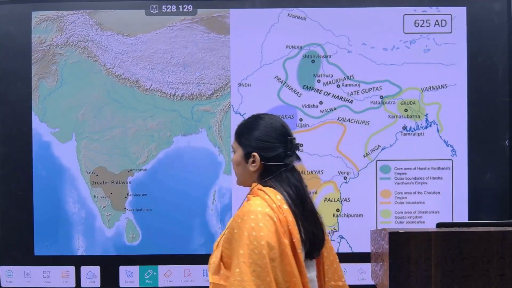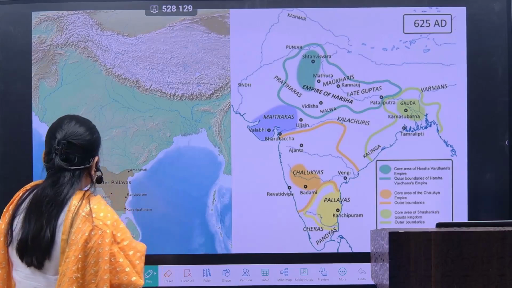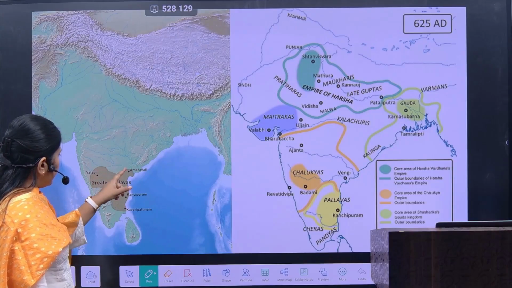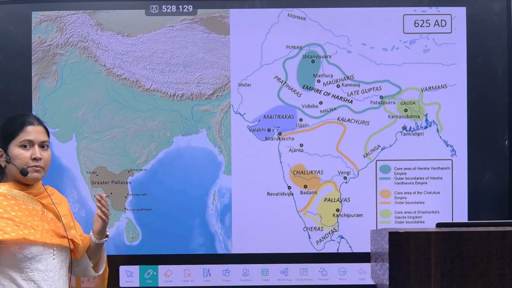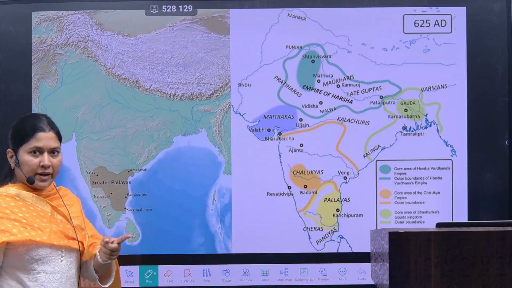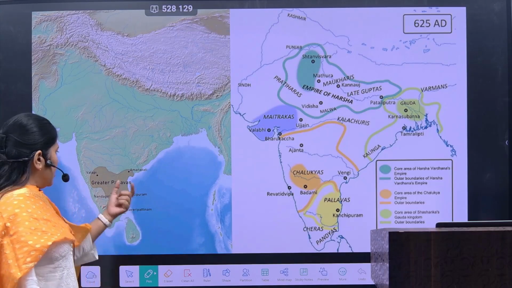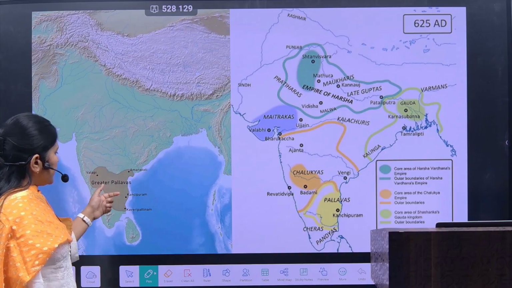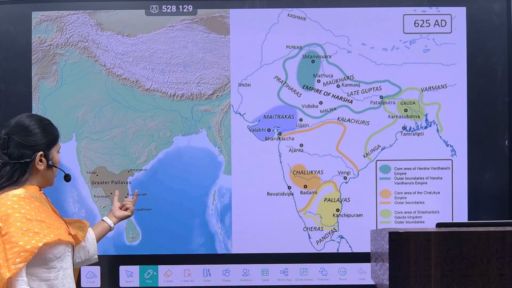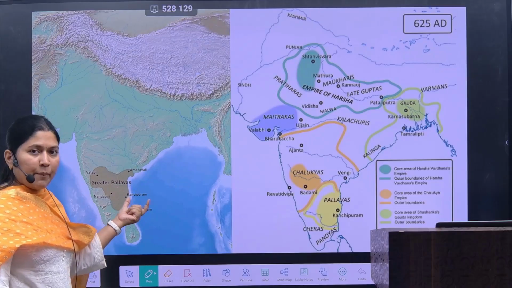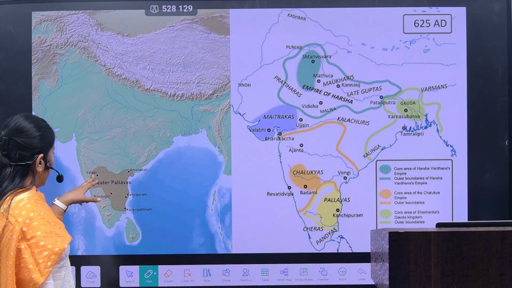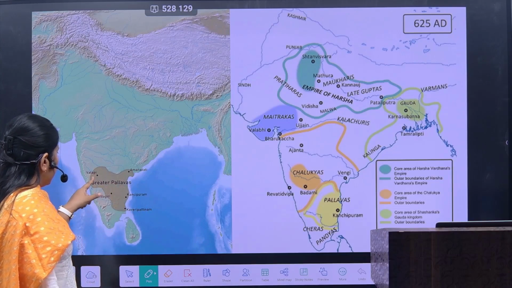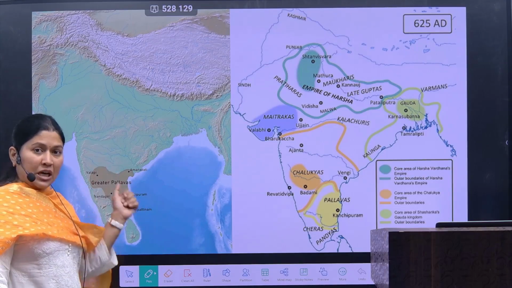Now just see the contemporary powers. Here, see the Pallava region extended from Amravati. Now please remember, Satavahanas had the Amravati style of architecture, the Amravati school of art. So Amravati was a major focal point during the Satavahanas, but it would be shifted to Kanchi, that is present day Kanchipuram. So Kanchipuram would remain the capital of the Pallavas. Here it's Vatapi, again, Vengi, which was again acquired by the Pallavas from the Chalukyas.